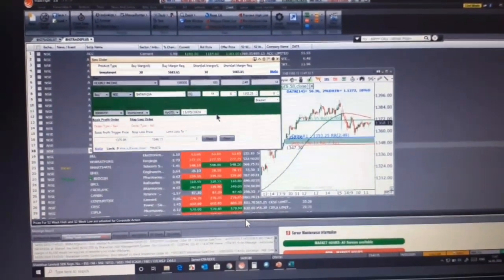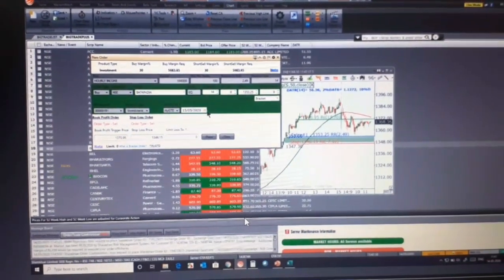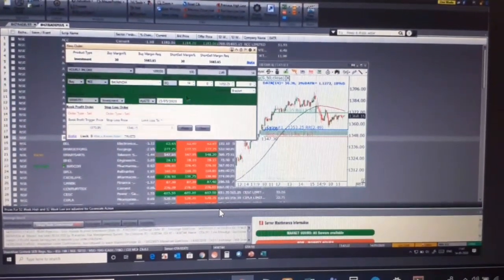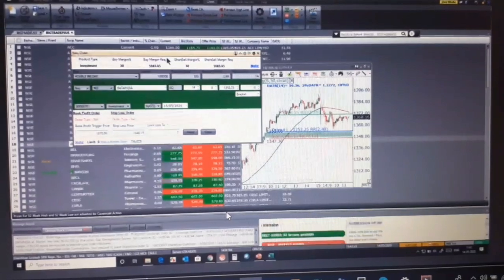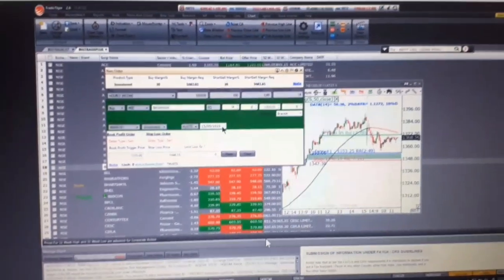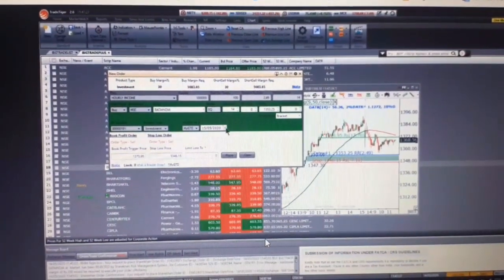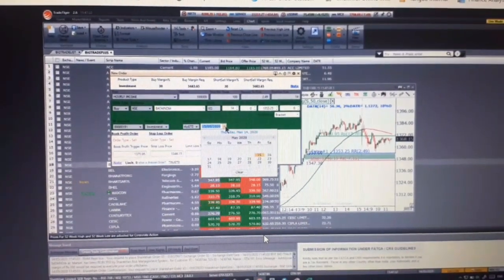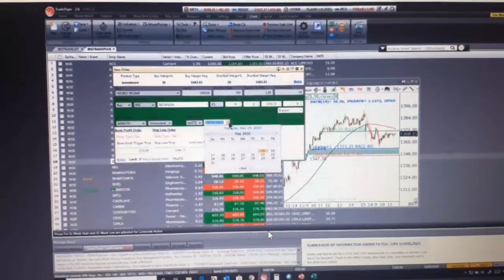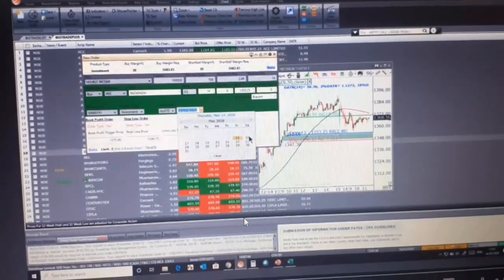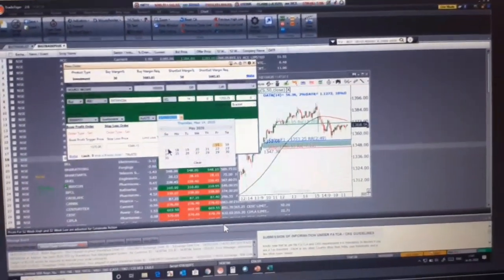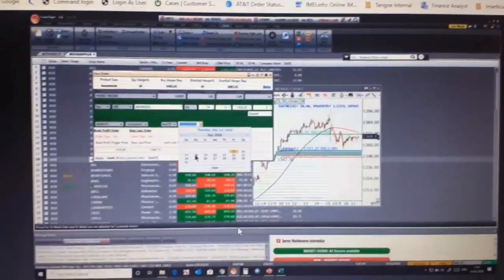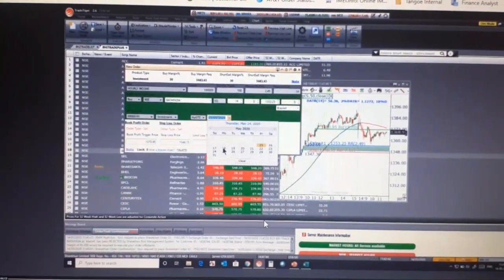Now let's suppose I'm going for a weekly income trade. This date column will show you the validity for this trade. Right now it's showing 15/5. So when do you want this trade to be valid? Do you want it valid for tomorrow? Do you want it valid till 16? Till 17? Till 18?